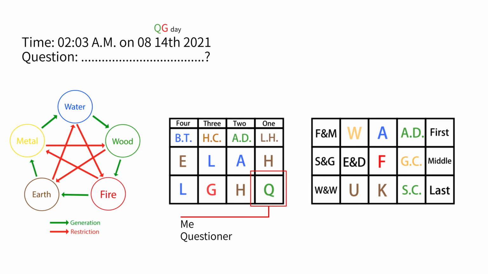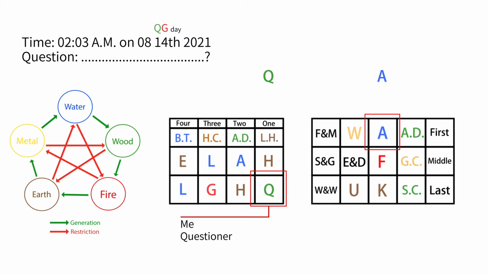For example, in this course, the symbol that represents me or the person asking the question is here. It is Jia, which is Q, and the attribute of 5 elements of Q is wood. Let's look at the 3 transmissions of this course. The first transmission is the Zi, which is A, and the attribute of 5 elements of A is water.